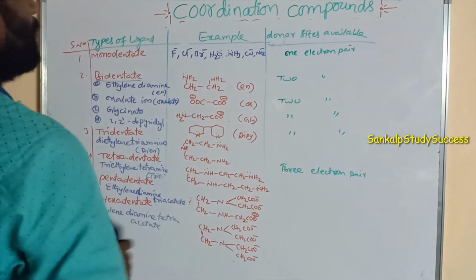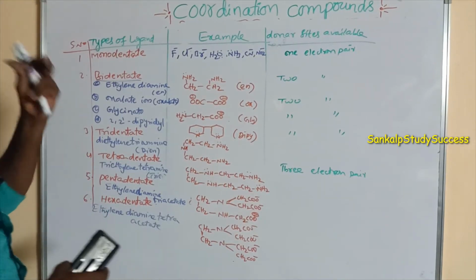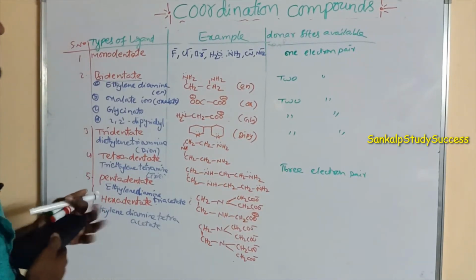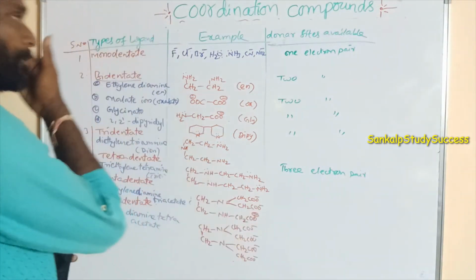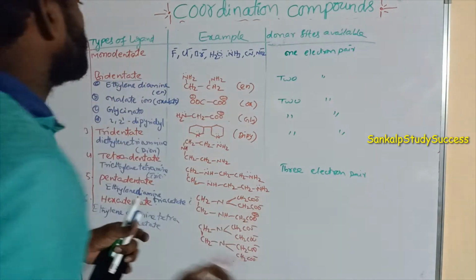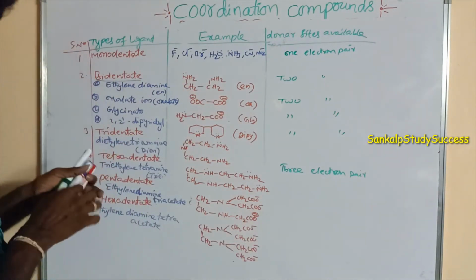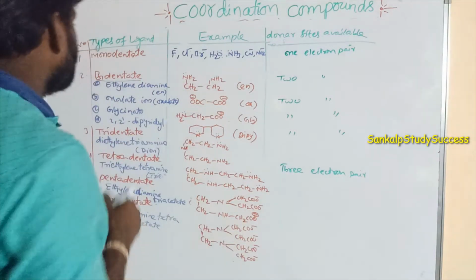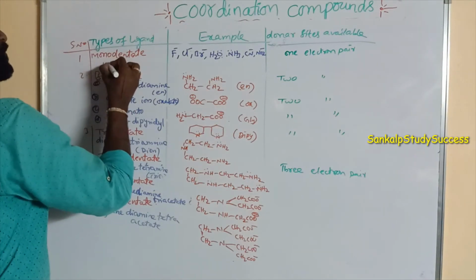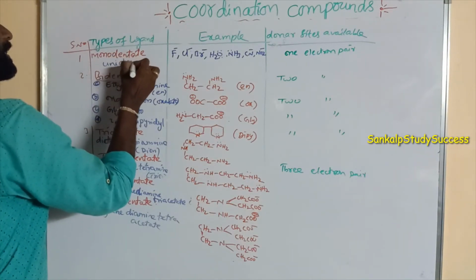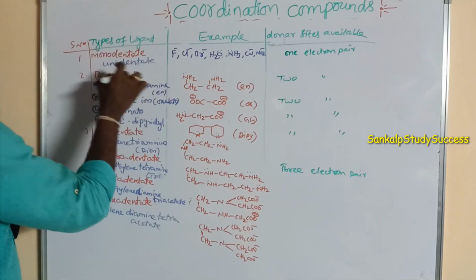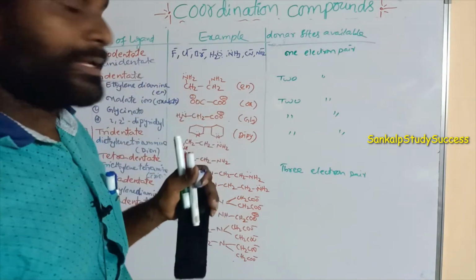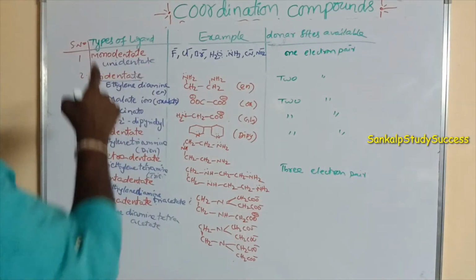So this is the classification of ligands based on the number of donating electron pairs. If a ligand can donate one electron pair, that is said to be a monodentate or unidentate ligand.